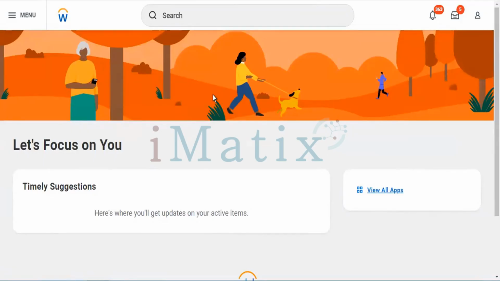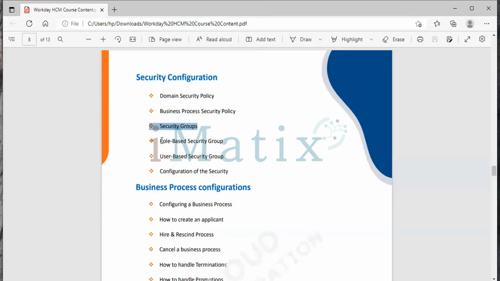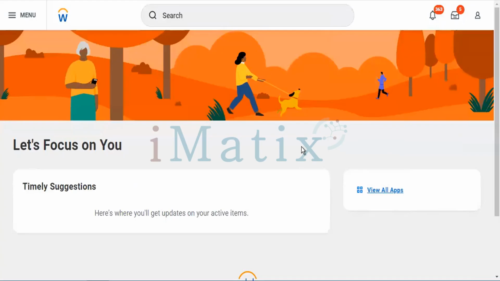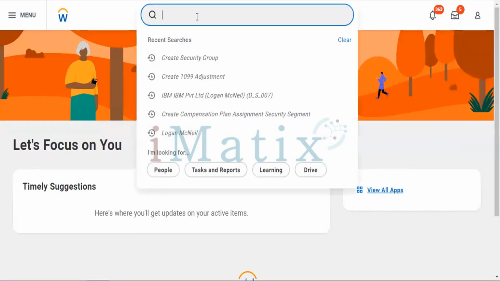After completing this, we are going to jump into the next topic. We are going to understand role-based security groups. Role-based is for an individual, and user-based is for a department. We are going to understand now how to create a role-based security group. Creation we understood; how to activate and deactivate, we are going to understand.